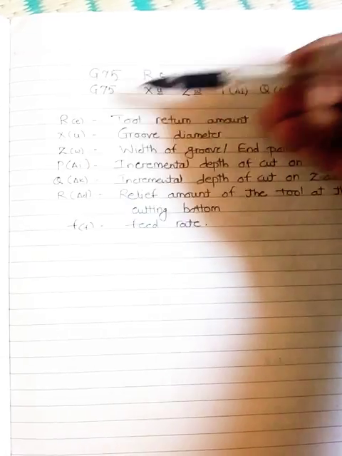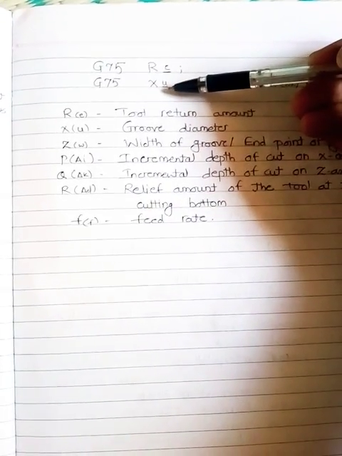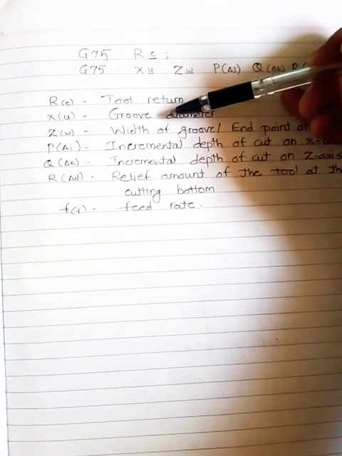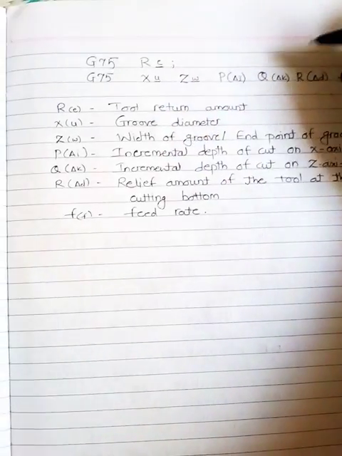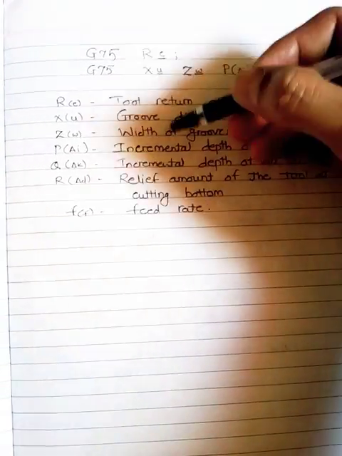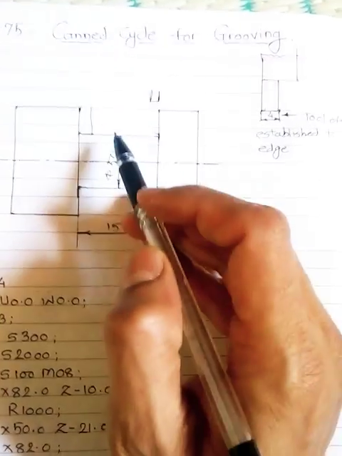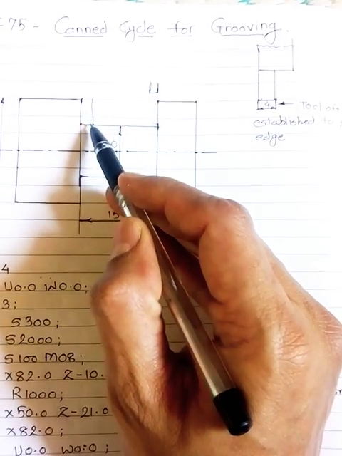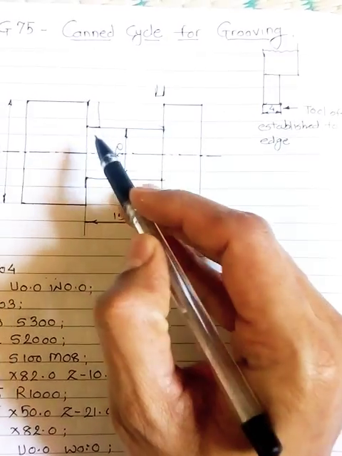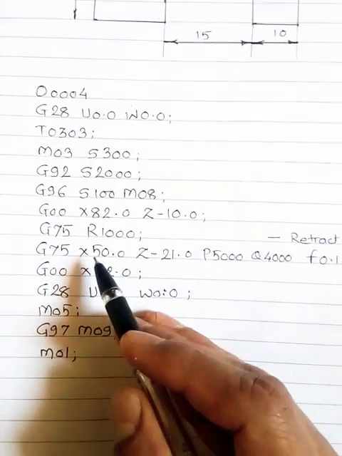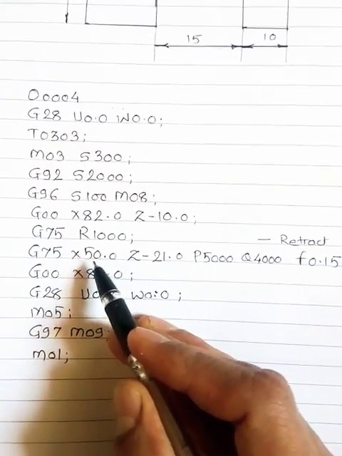Then X, with the X letter alphabet U, is the groove diameter. That means up to which diameter we have to perform grooving, from 80 to 50. So the final diameter of grooving is 50, and we enter the minimum diameter of grooving, 50.